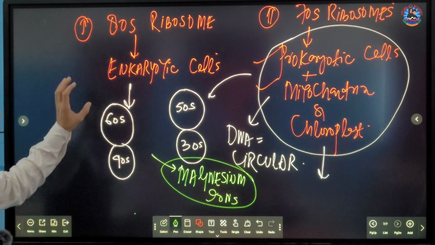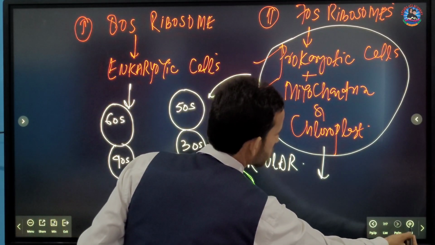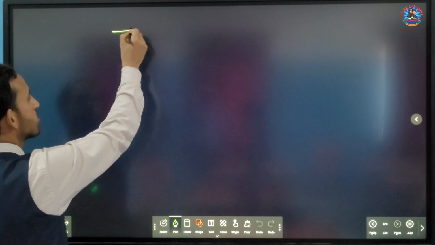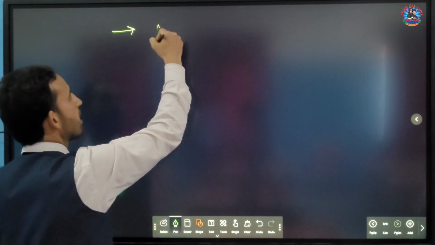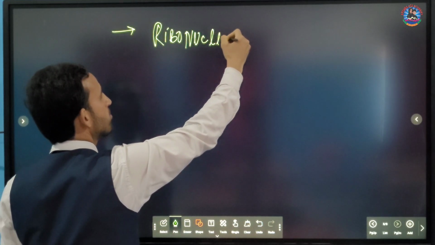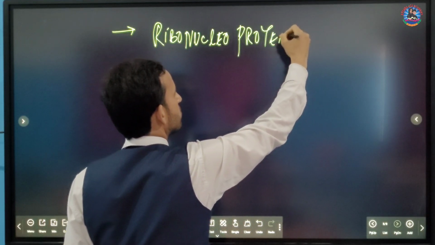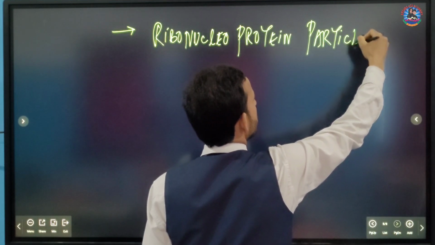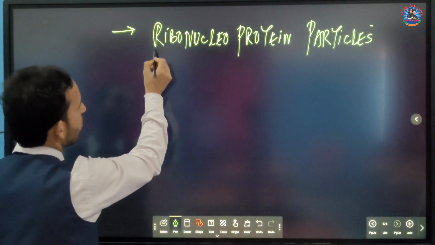Let us now see the composition of ribosomes. देखिए बेटा, ये जो आपके पास ribosomes होते हैं, ribosomes are actually what? These are ribonucleoprotein particles. That's the most important point. So these ribosomes are ribonucleoprotein particles. What does that mean? Let us see. It is ribonucleo.